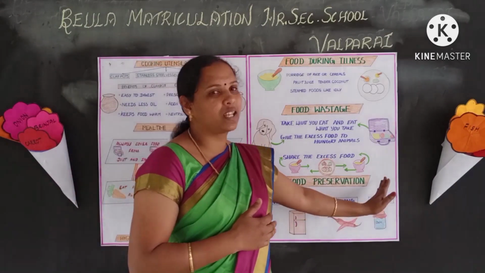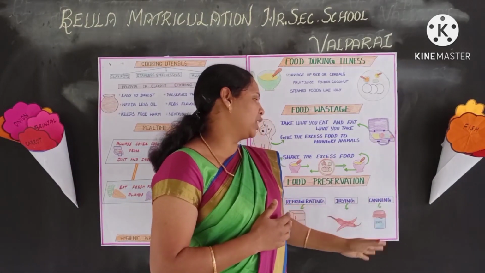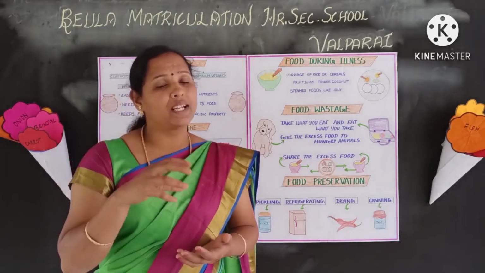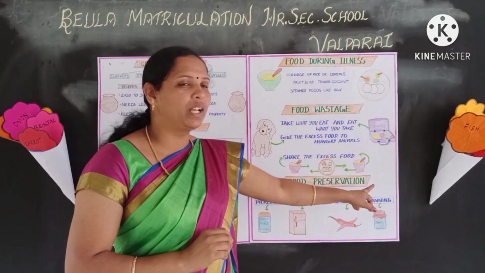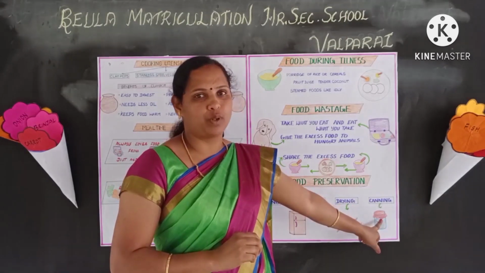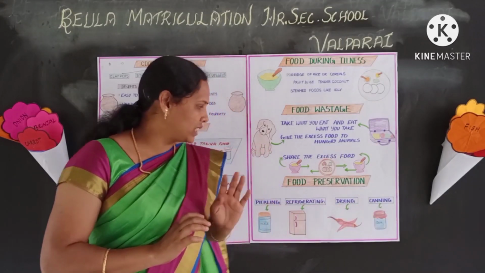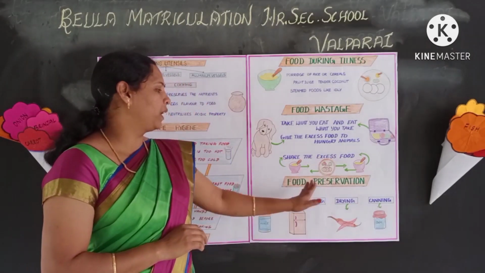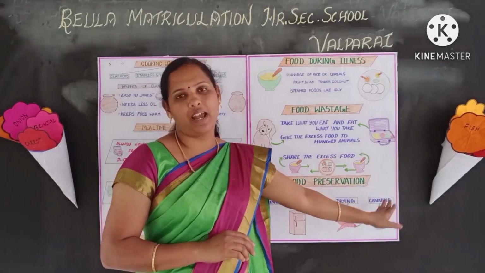Okay, and the last one is canning. Canning is nothing but storing the food items in an airtight closed container. So that is canning. Example, jam, fruit jams. Okay, so any doubt in this? So these are the 4 types of food preservation: pickling, refrigerating, drying, and canning.